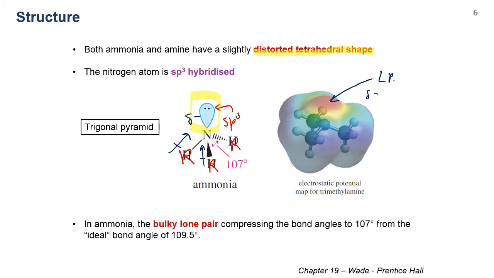Therefore, from this property, you may imagine that ammonia or amines should be able to act as a nucleophile by donating this lone pair to electrophiles. And this will be reflected in its reactivities later on in this lecture. Okay.